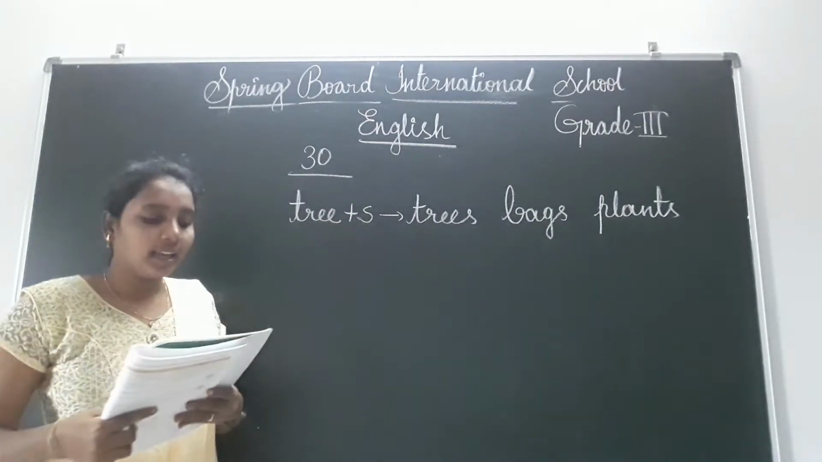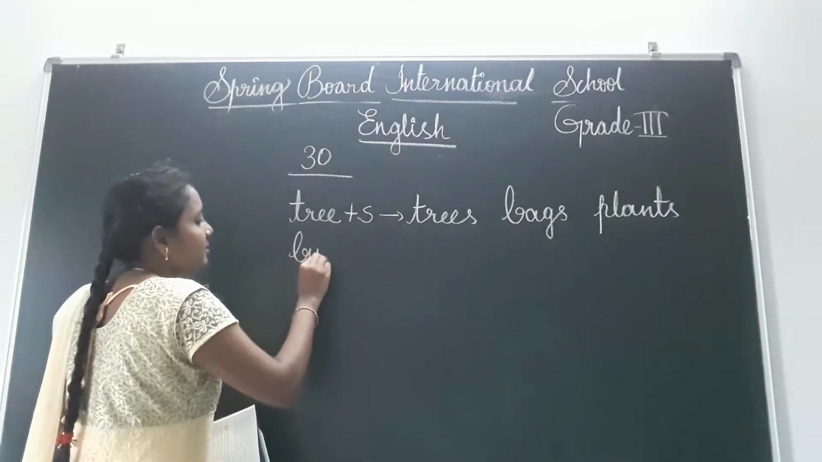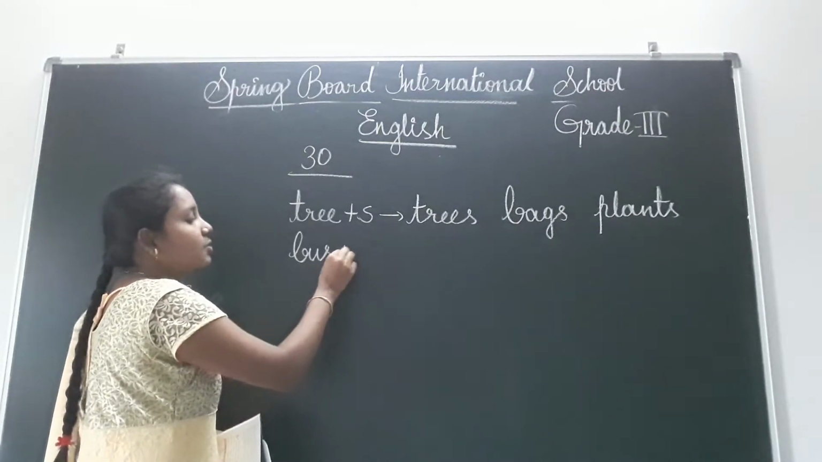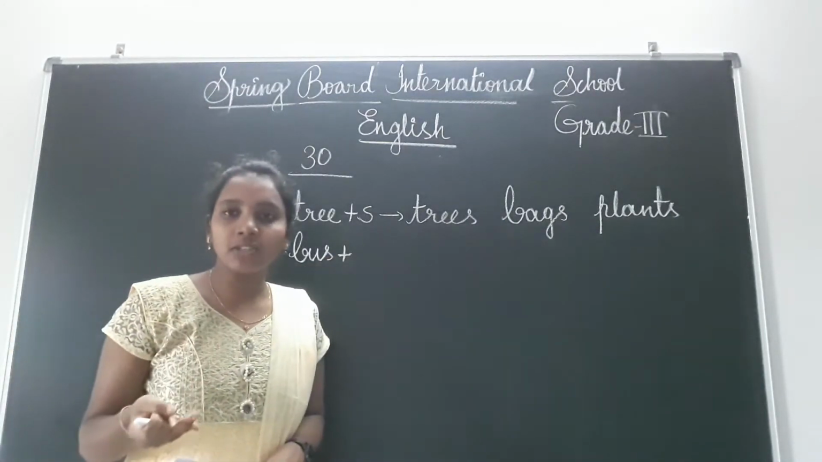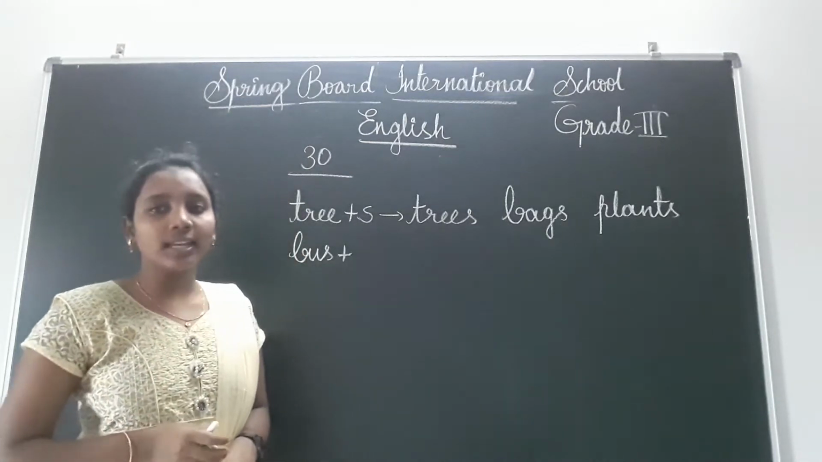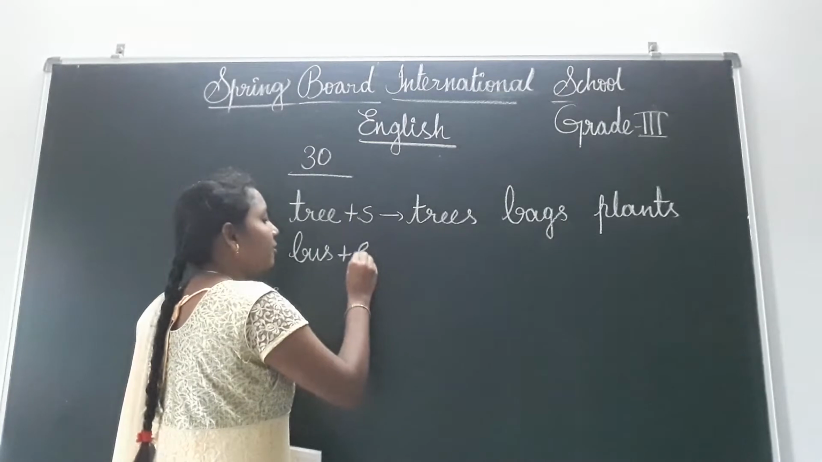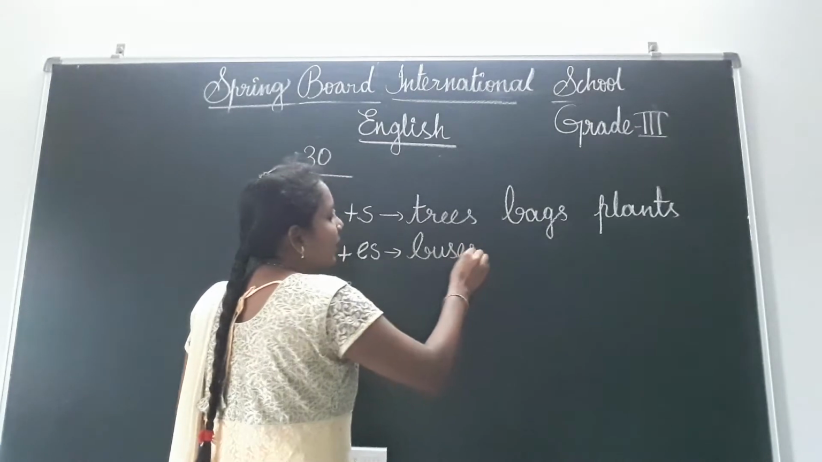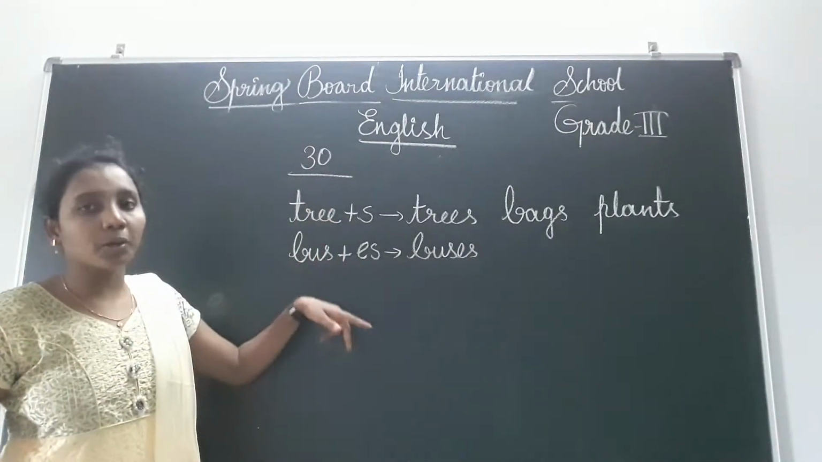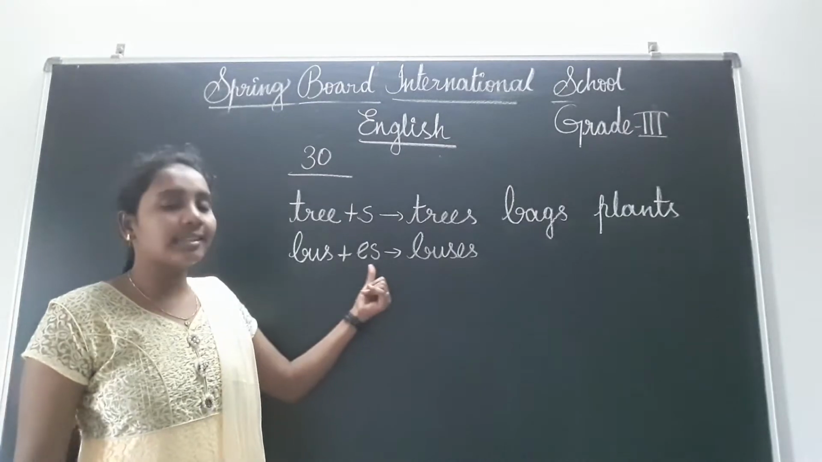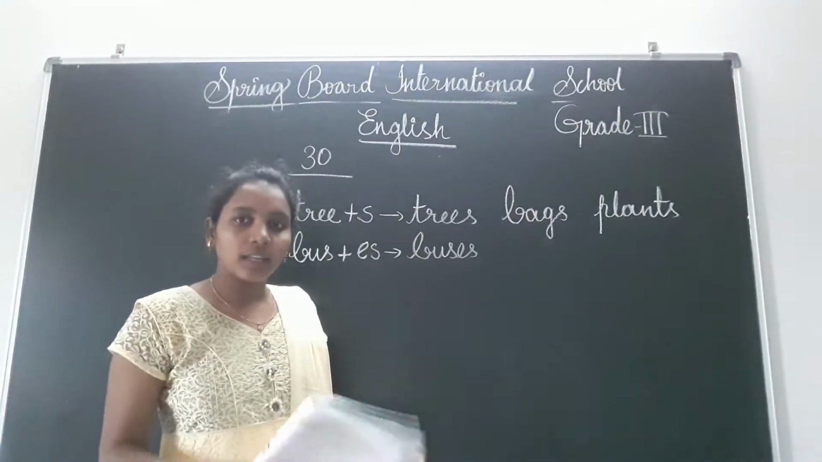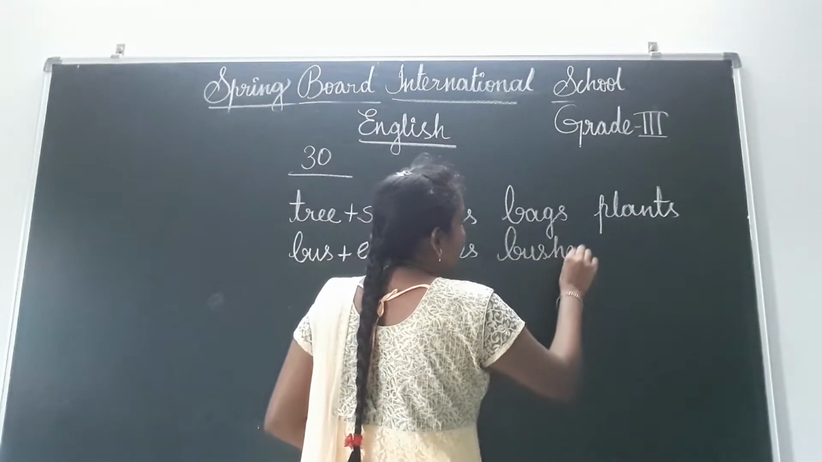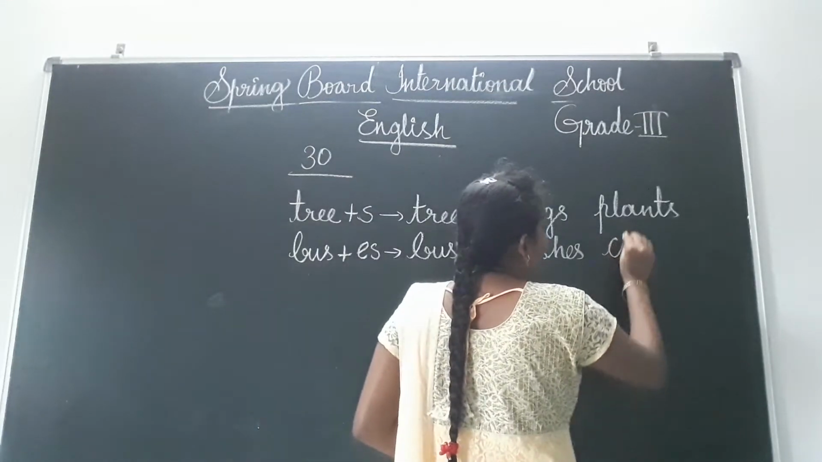And next one, see, bus. In the plural form of bus we will add es, because the word ends with s. The words which end with ch, sh, x, s, we will add es in the plural form, isn't it? That means we have to write es. Now buses. Like this you have to write two more plural forms which take es. Okay, right, children? Bushes. And next, churches.